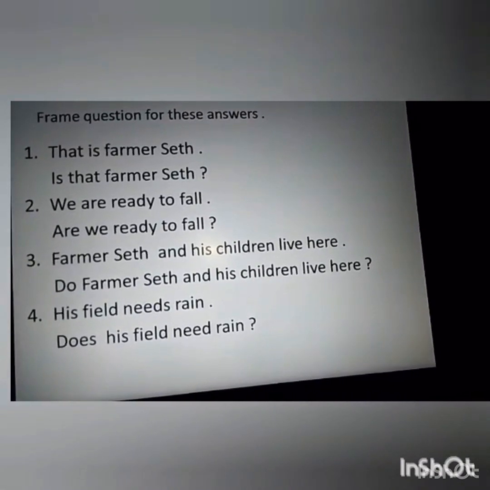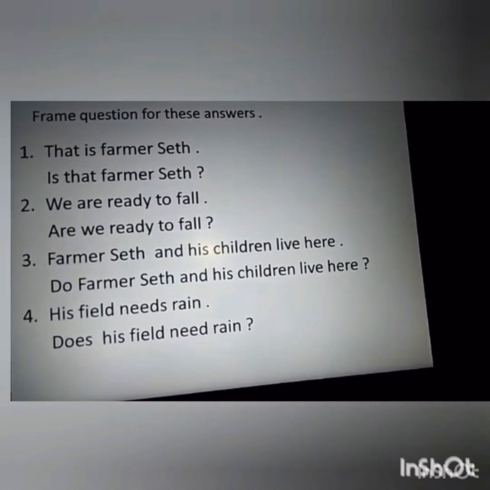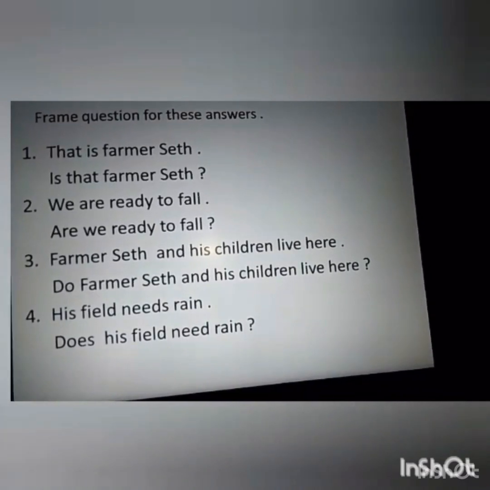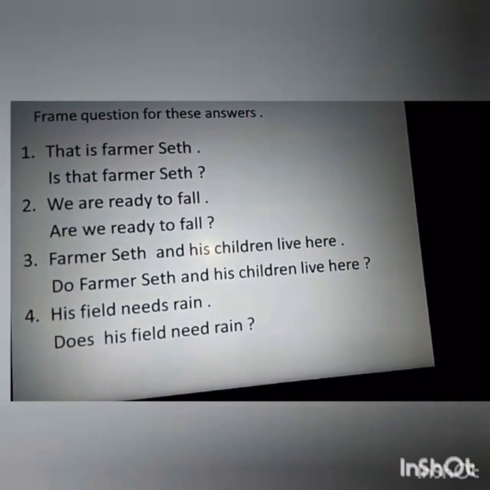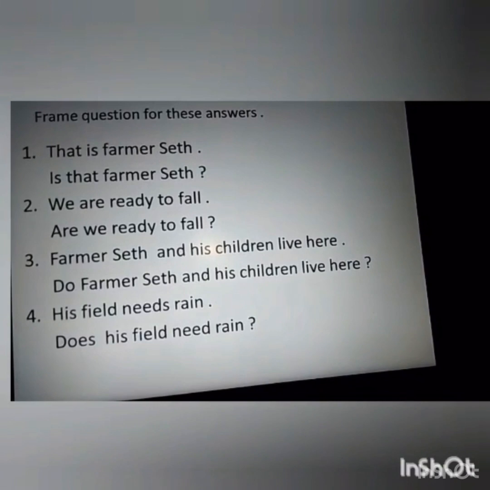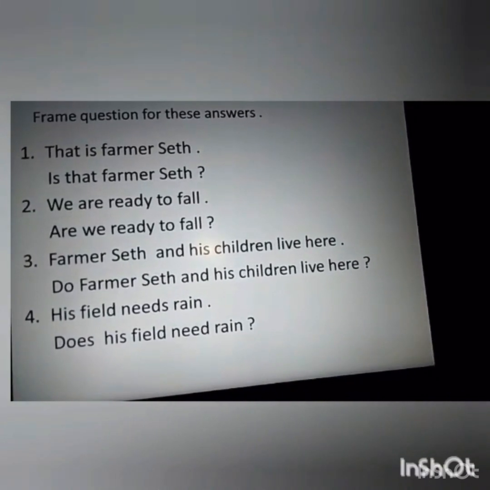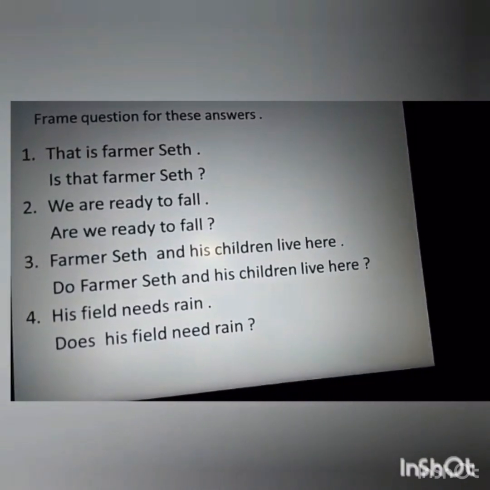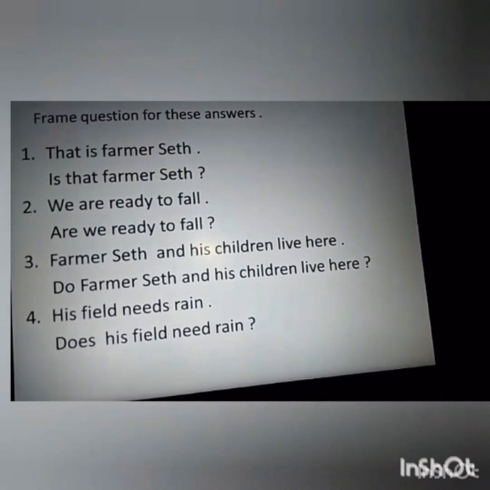Let's read the next sentence. We are ready to fall. Again, the auxiliary verb are is present here. So we will begin the question with are. Are we ready to fall? Again, you have to end it with a question mark.